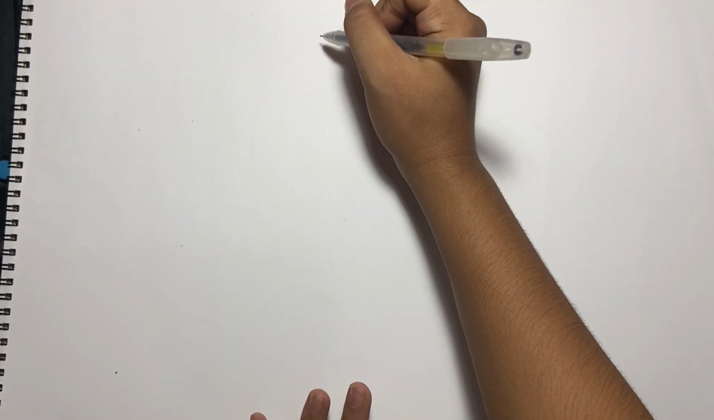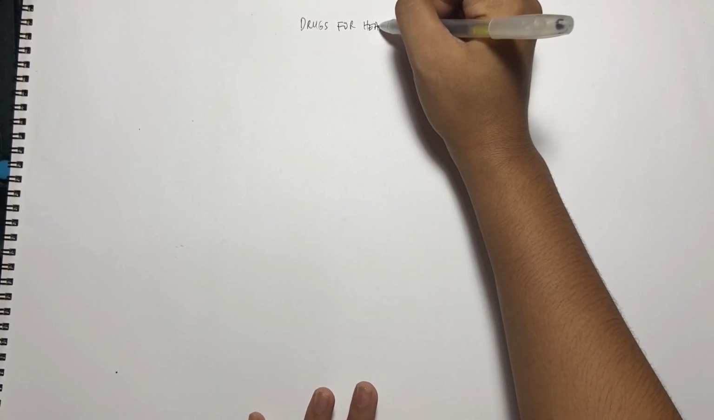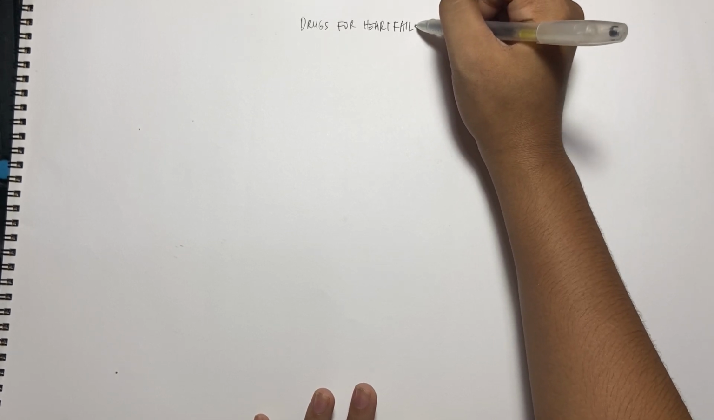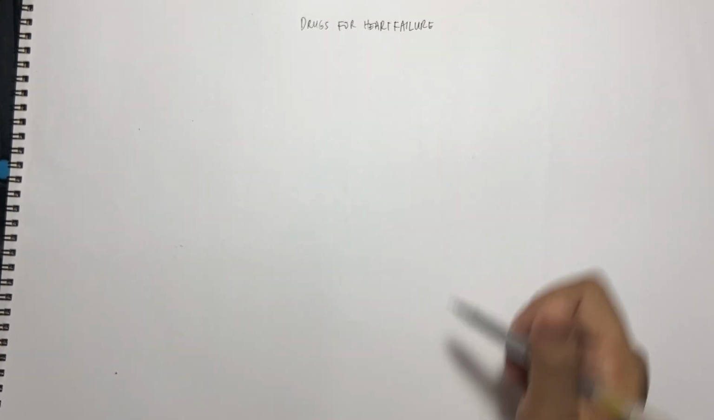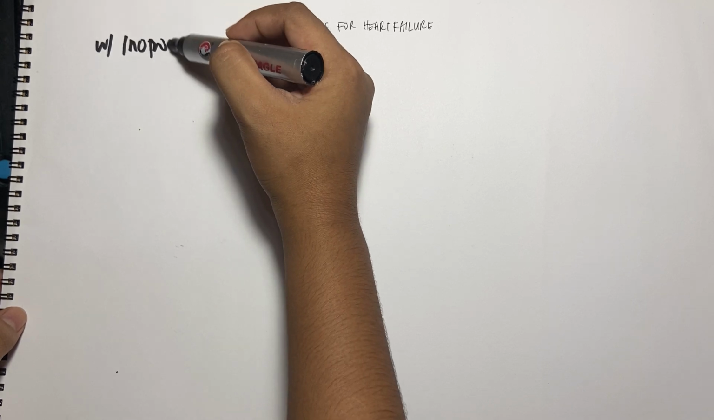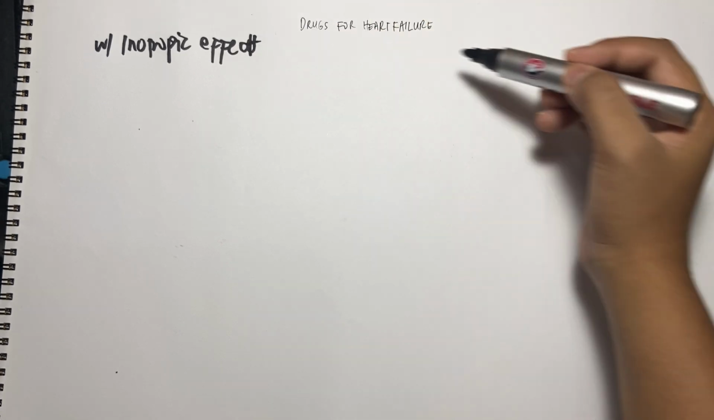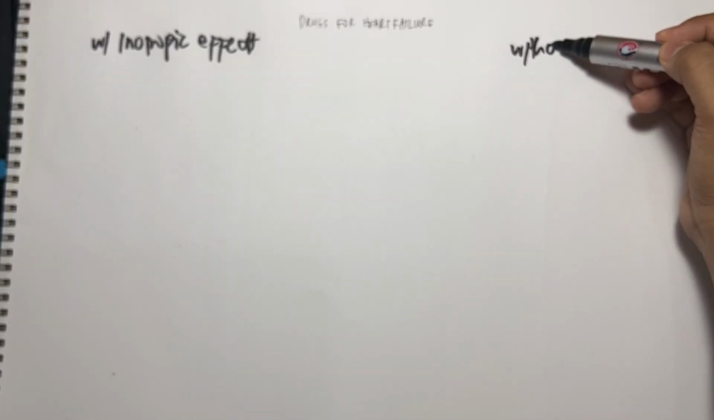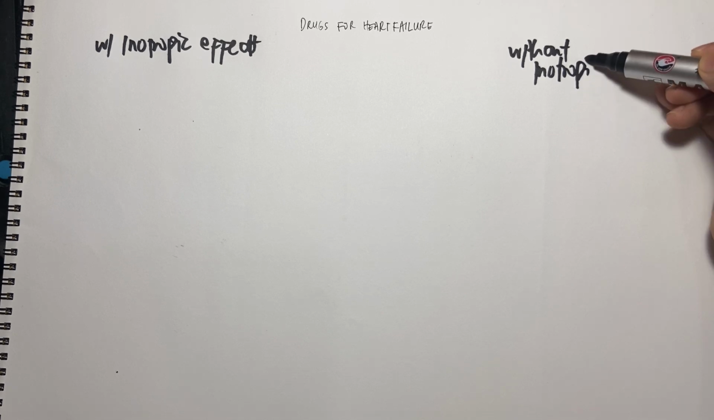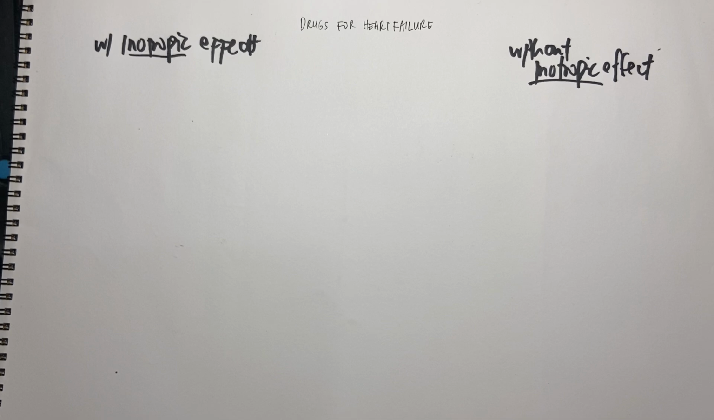Okay, good afternoon class. Today we'll discuss the drugs for heart failure. Since we've already discussed the etiology and pathophysiology of this, we'll go directly to the drugs. The drugs for heart failure could be those with inotropic effect and those without inotropic effect. When you say inotropic, that is the force of contraction. So, let's start.